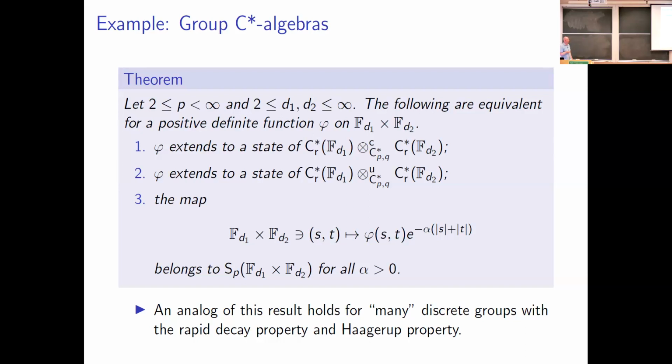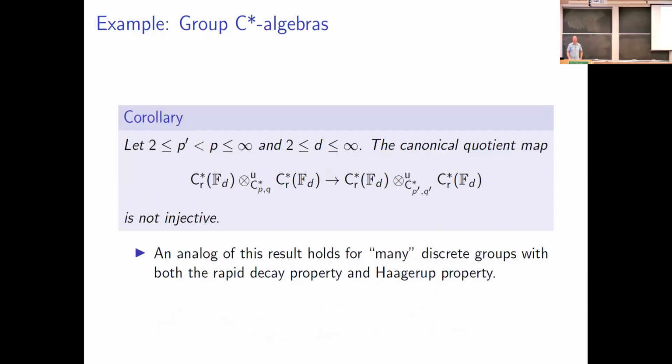Okay, and so the theorem, as I've stated it in this talk, is stated for free groups, but actually you're able to generalize this, and it holds for many discrete groups that have both the rapid decay property as well as the Haagerup property. But to state it is a little bit technical, so I've decided to just state it for free groups. As a consequence of this characterization, we get that our C-star norms actually do produce something different from the minimal and the maximal tensor product norms.